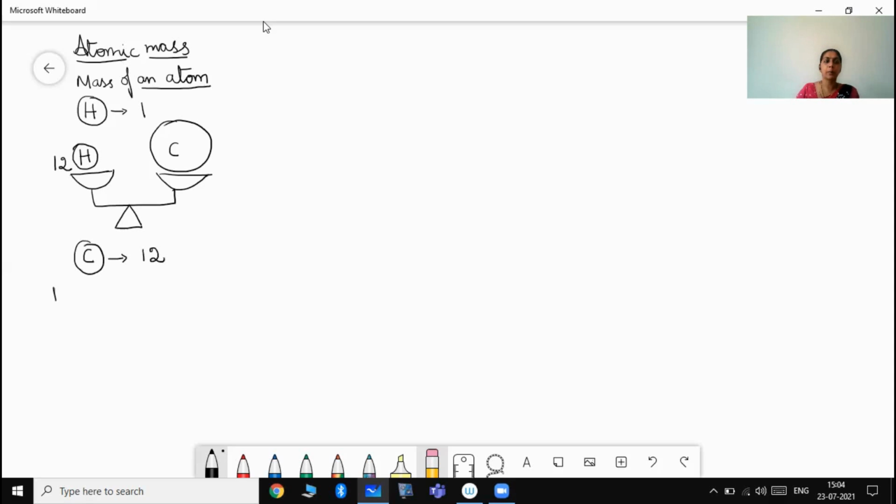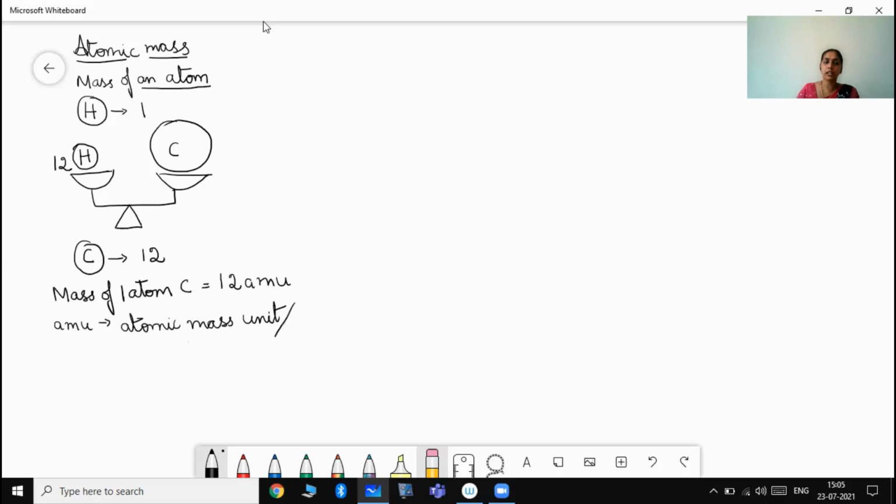So the mass of one atom of carbon was told to be 12 times heavier, and the unit given was AMU, which is atomic mass unit.